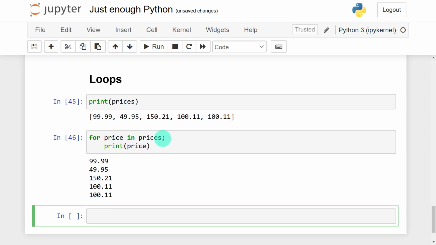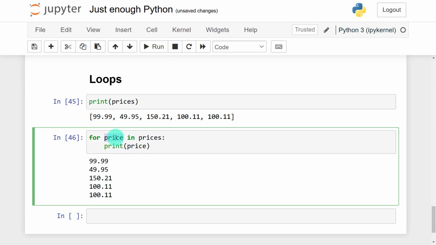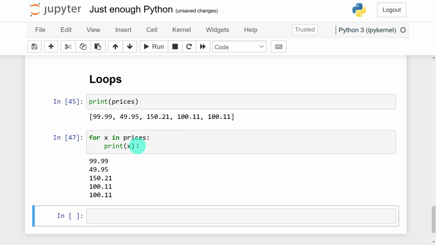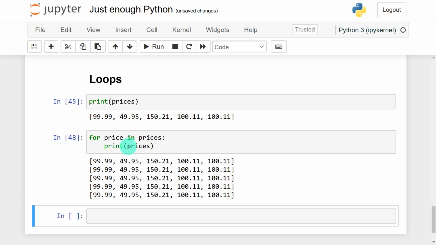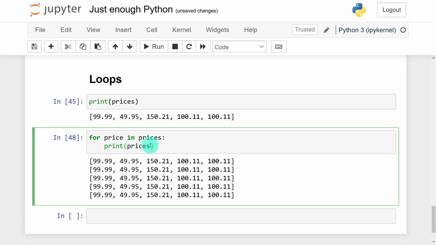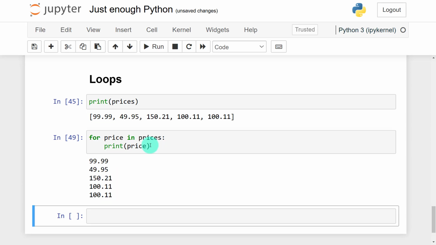For price in prices is like saying for every item within this list prices, I want you to print that item. It doesn't mean that if I don't put price, it won't work. I can say for X in prices, print X. Still it will work. But because we are dealing with prices, it makes sense when we say for price in prices. Okay, I hope that makes sense.